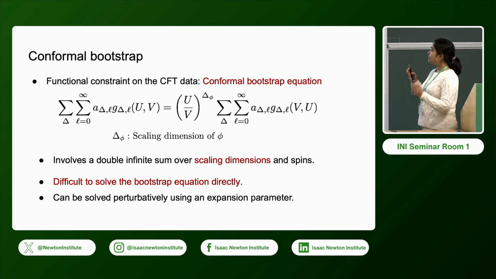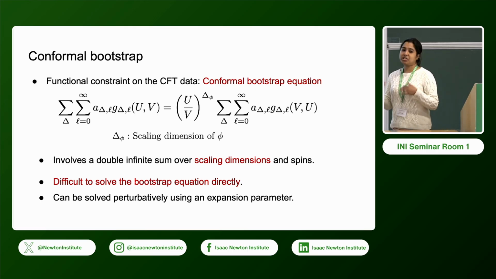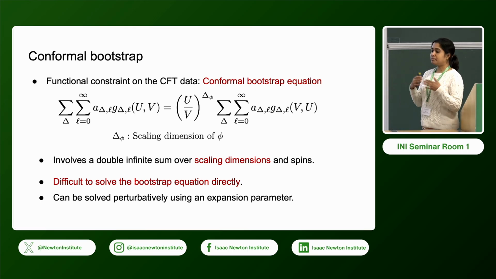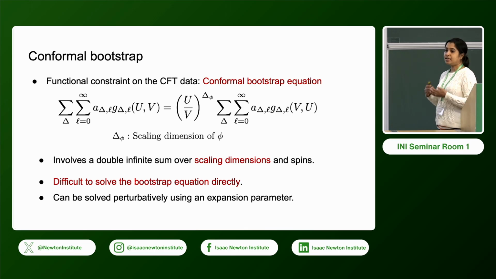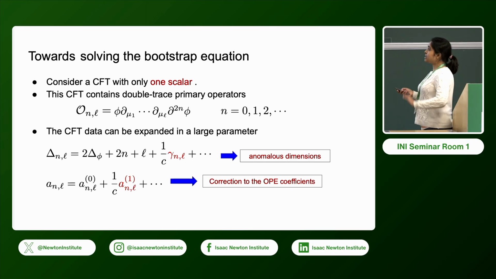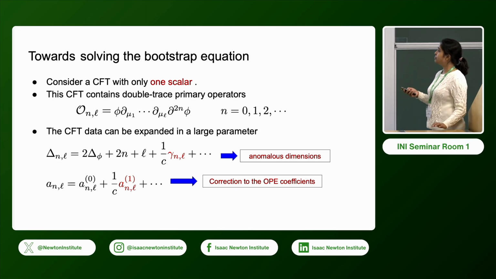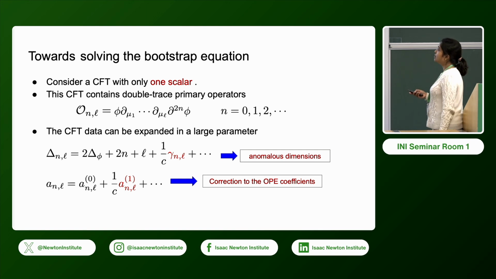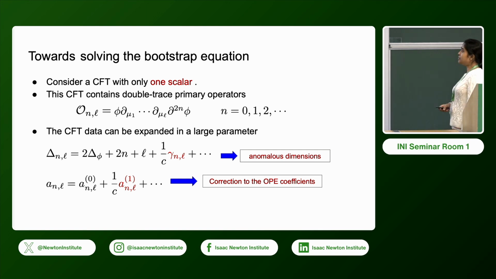Now, this equation analytically can be solved if we assume that there is a perturbative parameter in the CFT, and we can expand the CFT data in the parameter. So for the case of the paper that I mentioned in the beginning, they consider this specific CFT. They consider a CFT with only one scalar field phi.